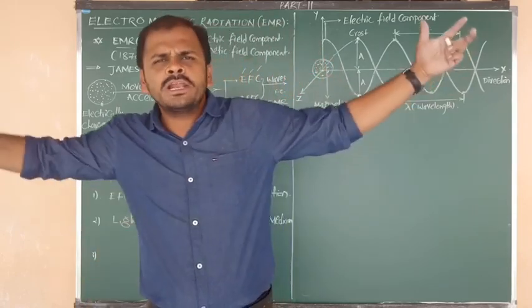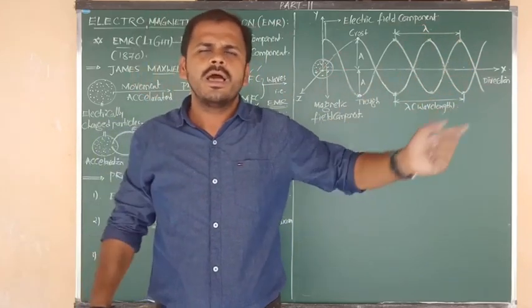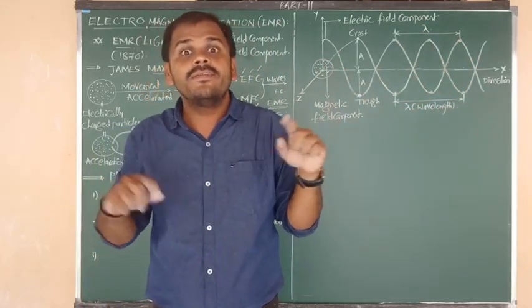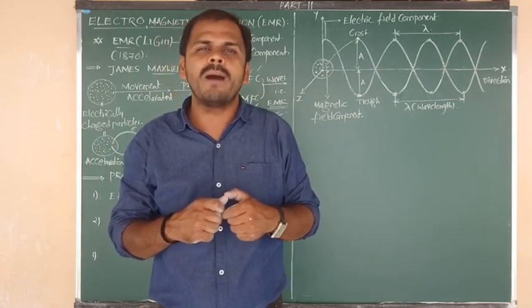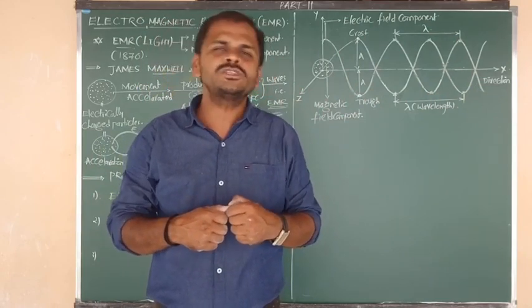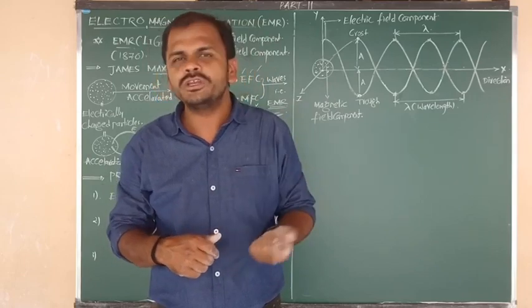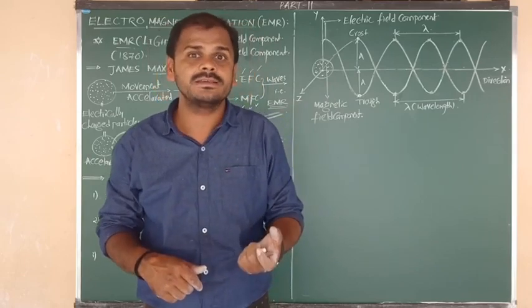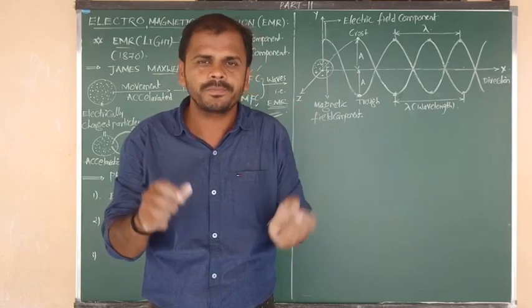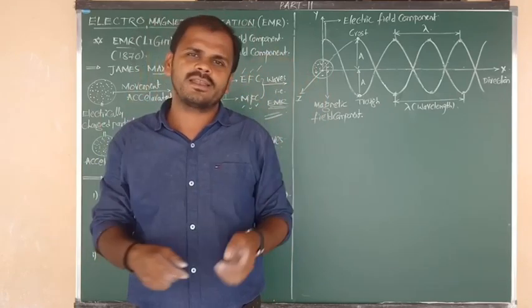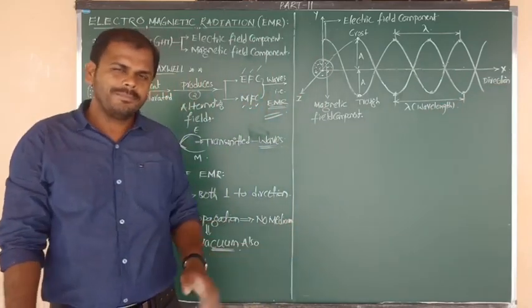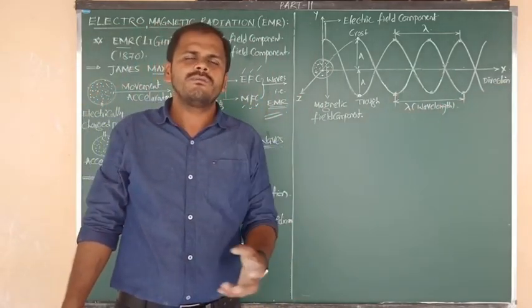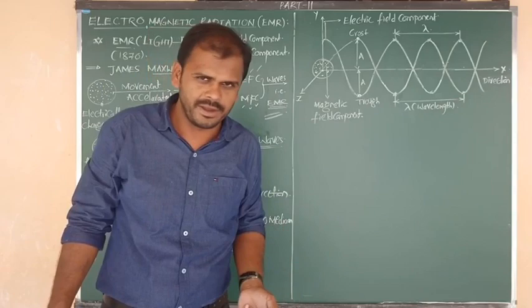This list of electromagnetic radiations I am going to give you clearly in tomorrow's class, in the topic EMS, that is electromagnetic spectrum. But the meaning is, you have to be focused here: all types of electromagnetic radiations can travel even in vacuum also. Means for their transmission we won't require any particular medium.